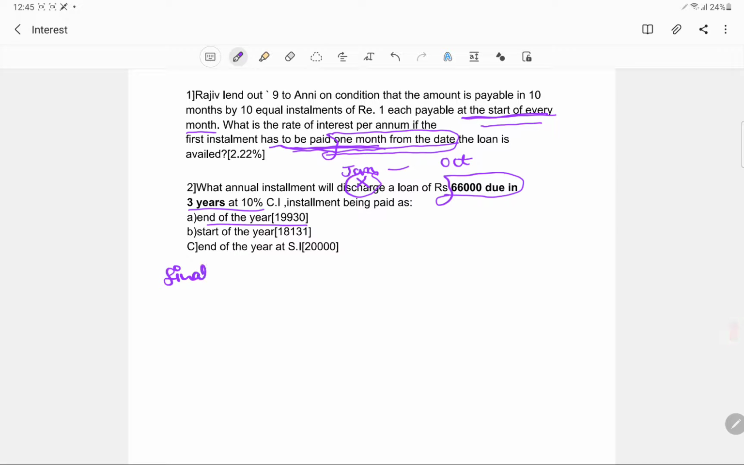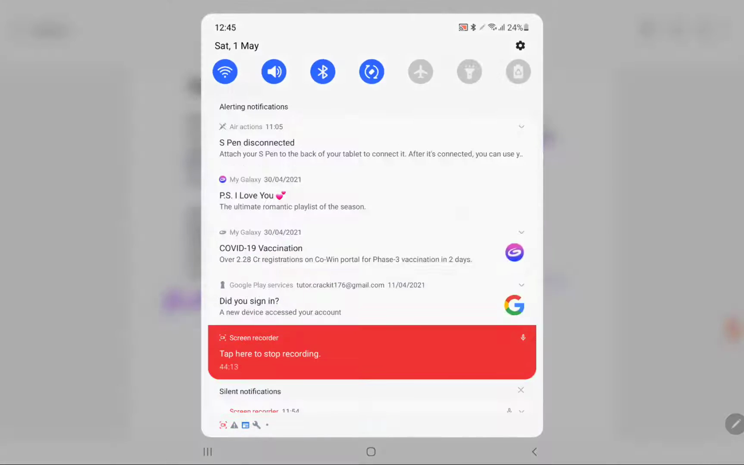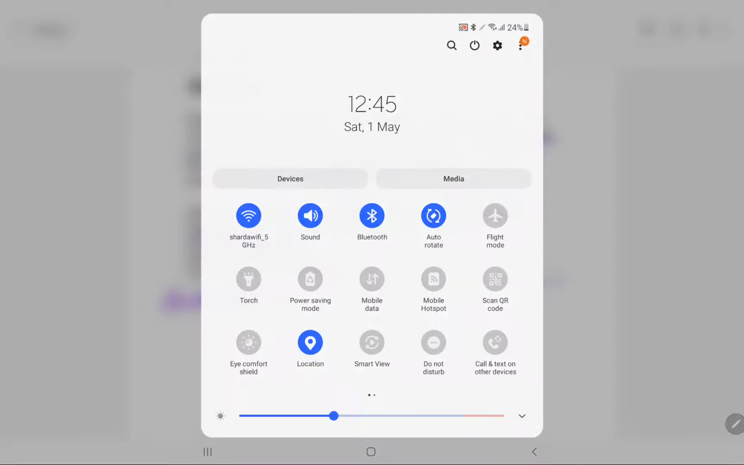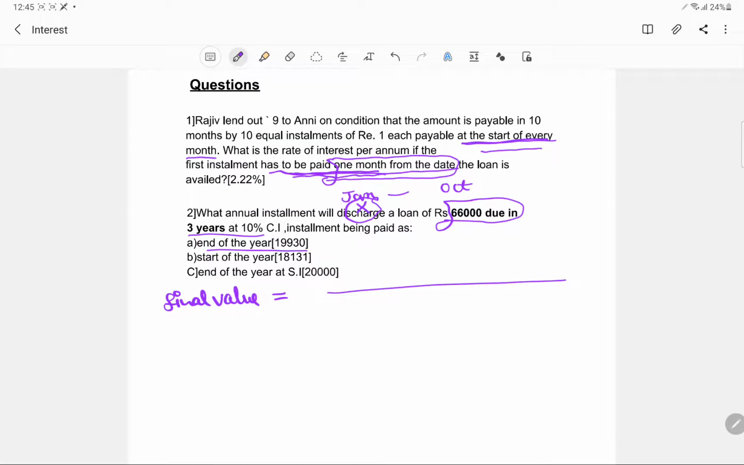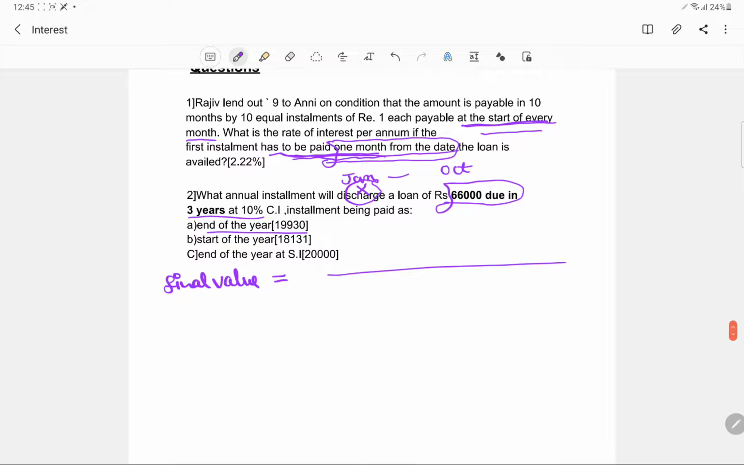So final value is equal to what we will be writing over here. Okay, just let me increase the brightness first. Okay, so final value, now the final value, he is saying it is the compound interest.